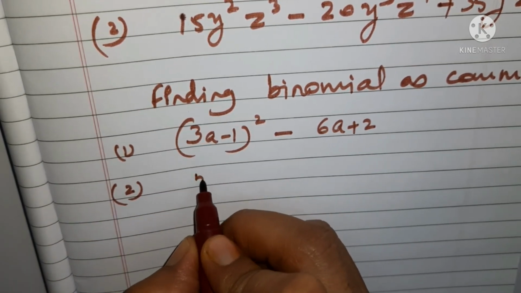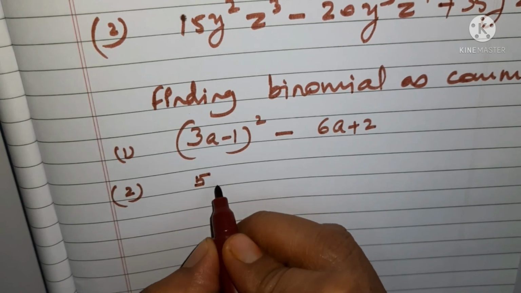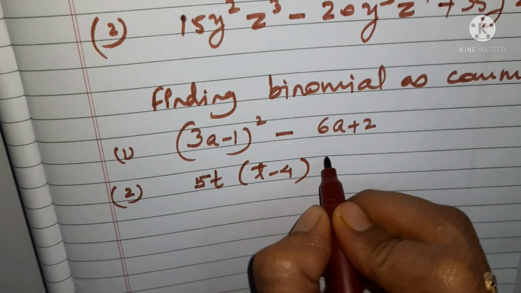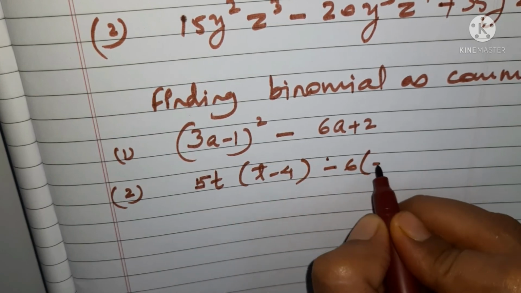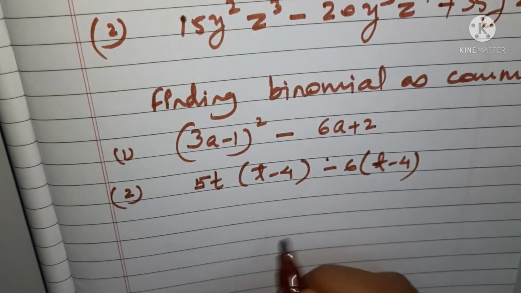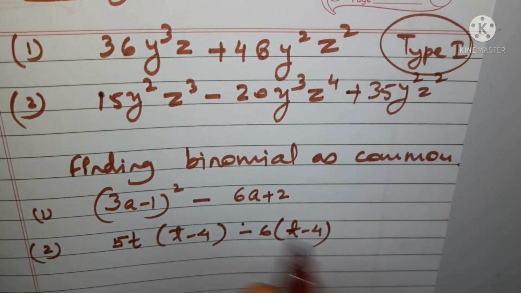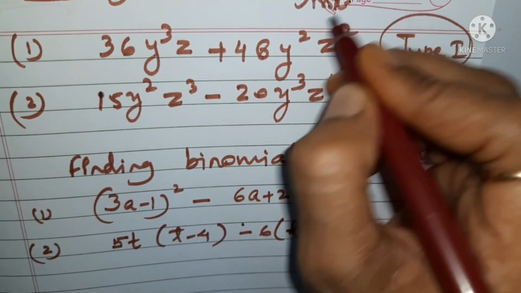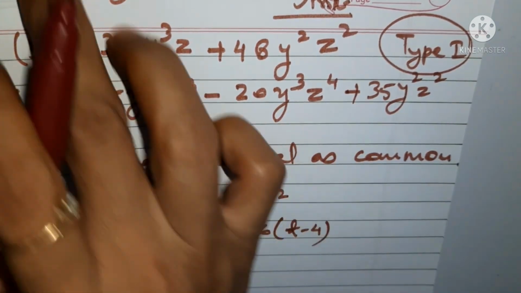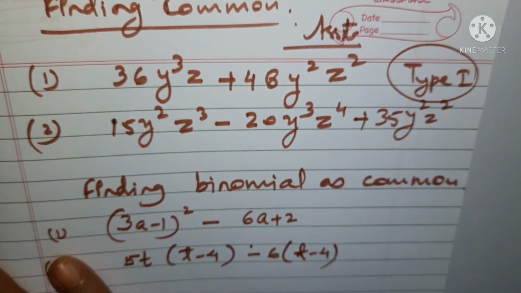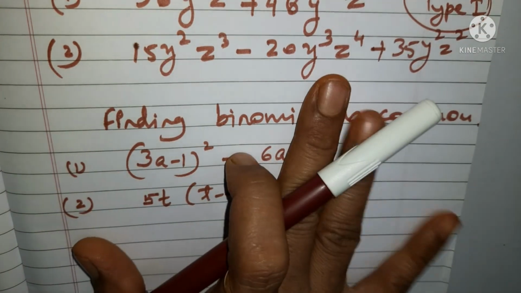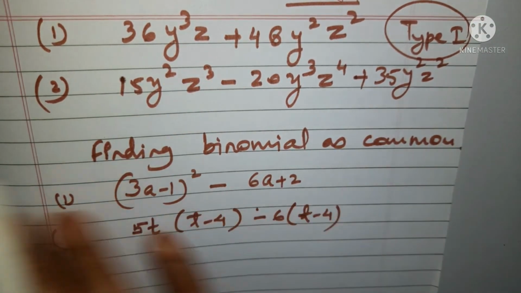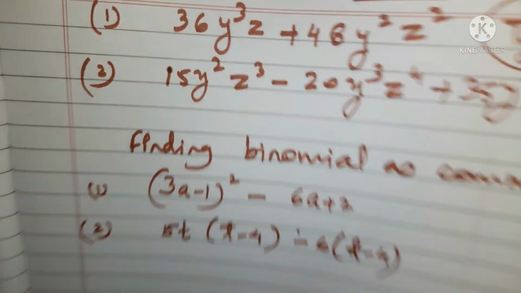Understood? And another one is, say, 5t, t minus 4 and minus 6, t minus 4. So try to do these questions. These are just the assignment work for you. If possible, you will do it, and if you do it, definitely you will improve with practice. Okay, so this is all about today's session. I have given these questions to be done by you. I hope you will be finding it out.